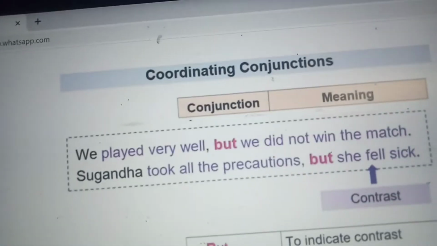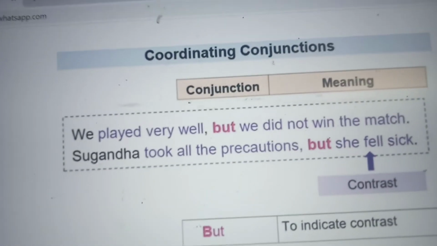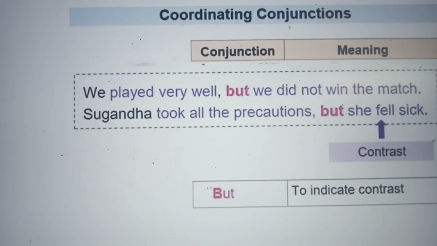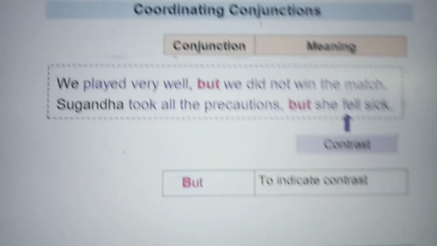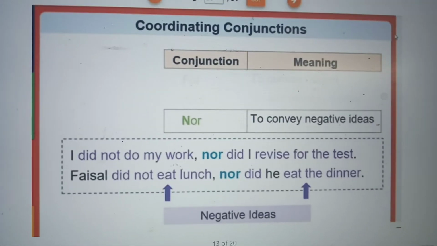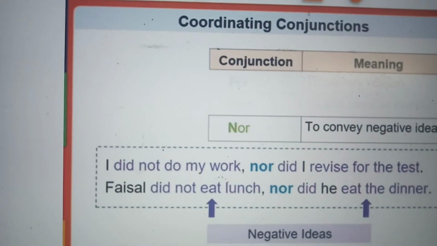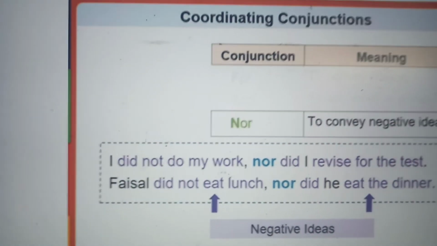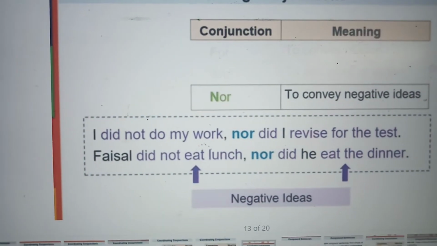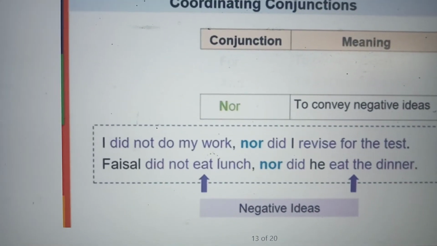We played well but we did not win the match. This is also a contrast. Sugantha took all the precautions but she fell sick. So that is, but is a conjunction. Nor, neither nor. I did not do my work nor did I revise for the test. Faisal did not eat the lunch nor did he eat the dinner. Negative ideas.